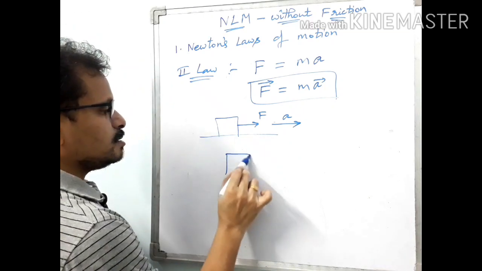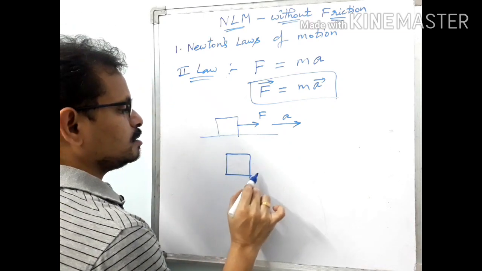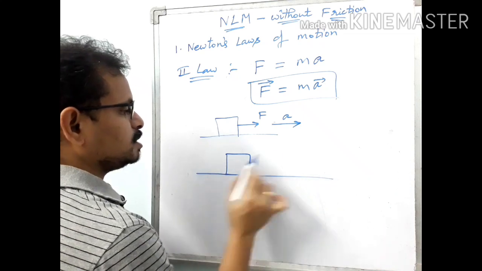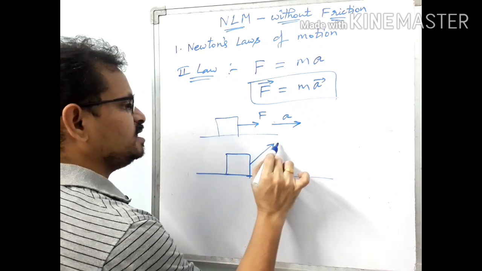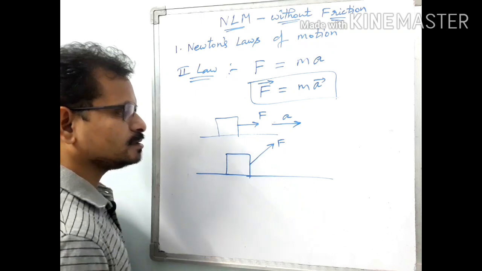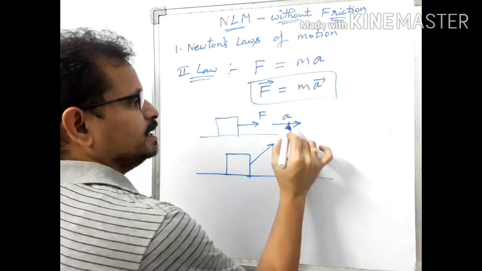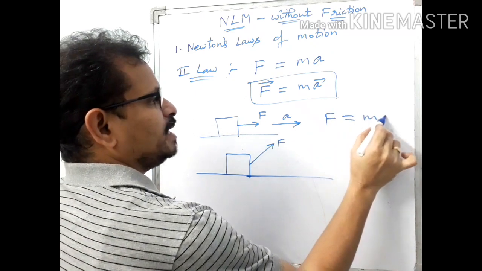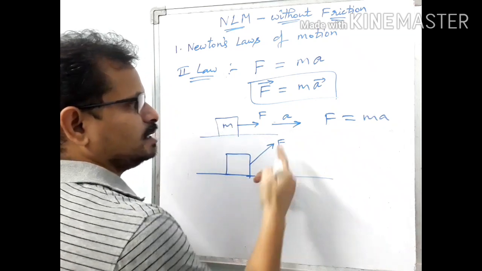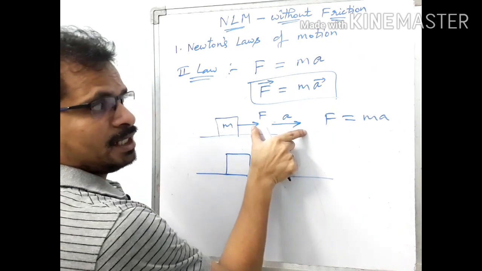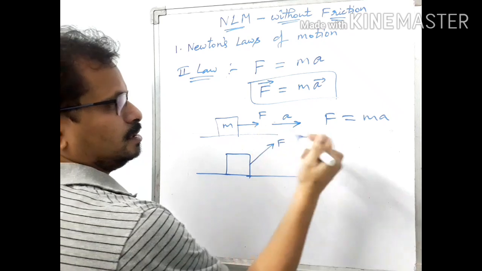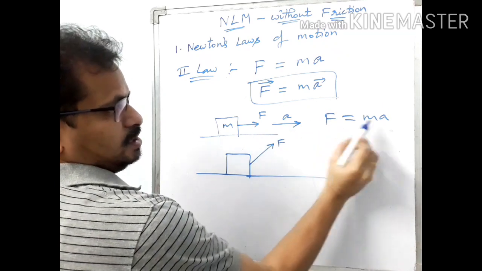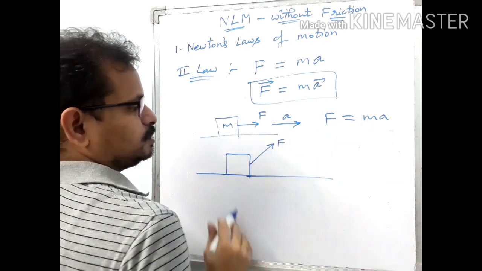Suppose a force acts in this direction, then we can write F equal to ma, where the mass of the block is m. Can you write it like this? Because this acceleration is produced due to this force.